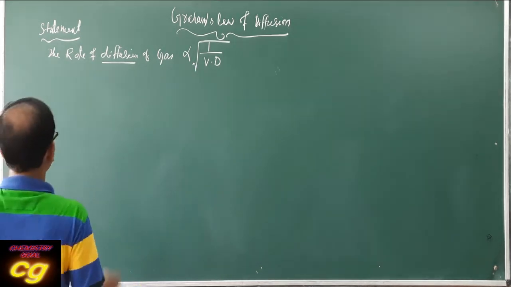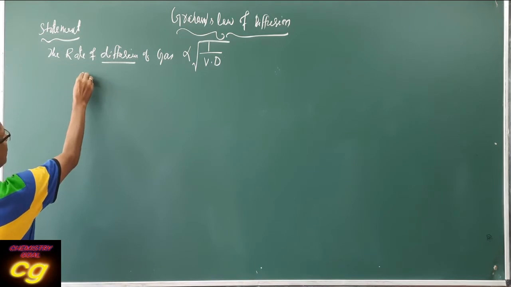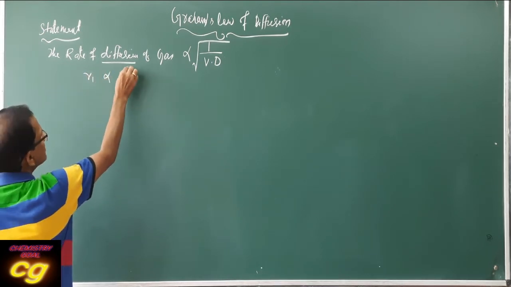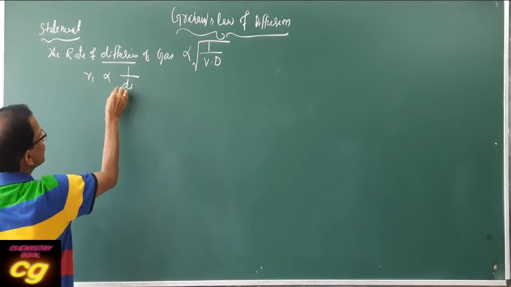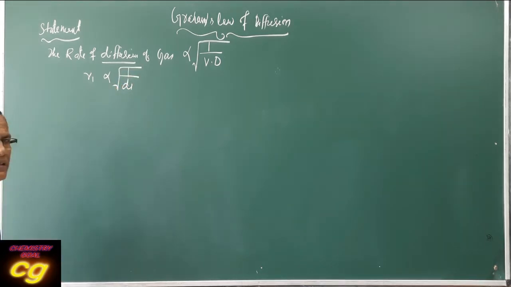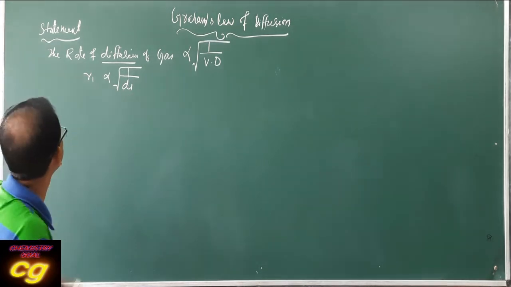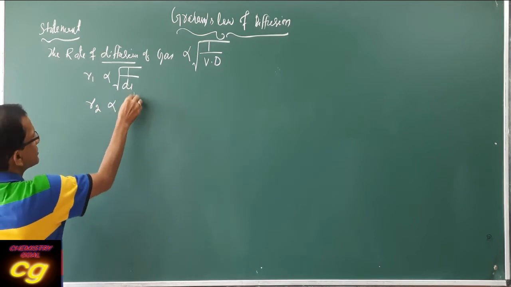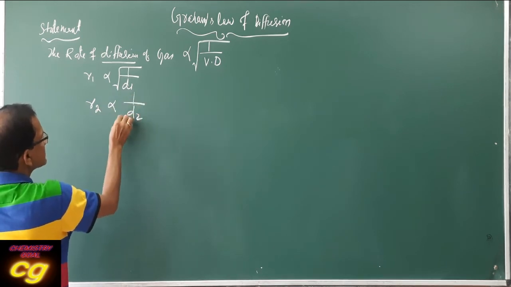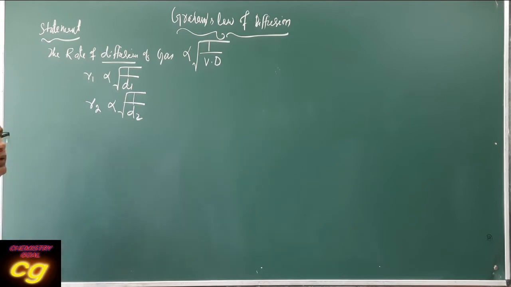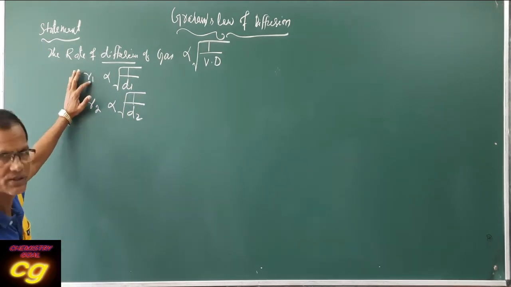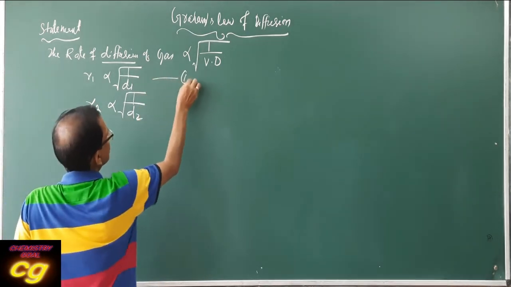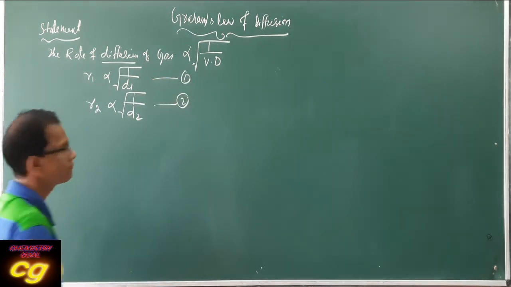So for the first gas, R1 is inversely proportional to the square root of its vapor density, d1. For the second gas, R2 is inversely proportional to the square root of d2. This is the rate of diffusion of the first gas and this is the rate of diffusion of the second gas. This is relation 1, this is relation 2.